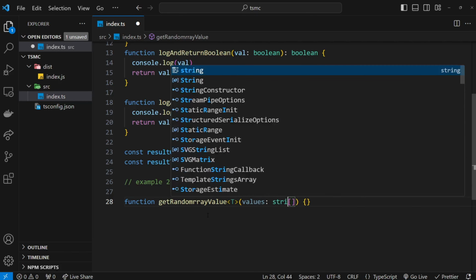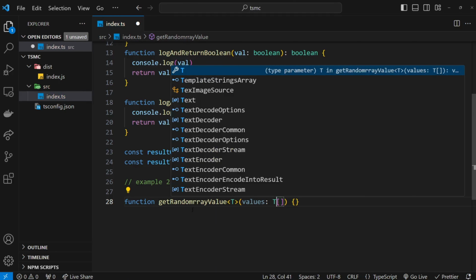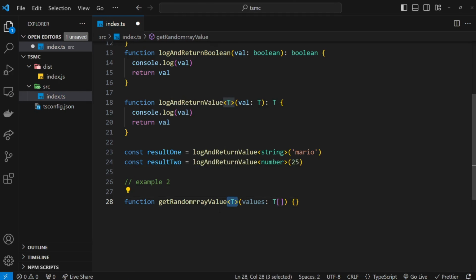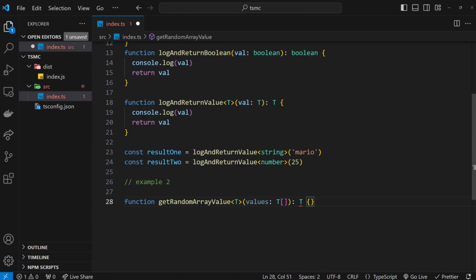It could be string, number, boolean, etc. But in this case, we're going to say T. So whatever type we pass into this function to capture, we're saying the argument is an array of that type. Now, as a return type, we'll say T, because we're going to return a single random element from this array, and we know that the elements inside the array are all of type T, okay?